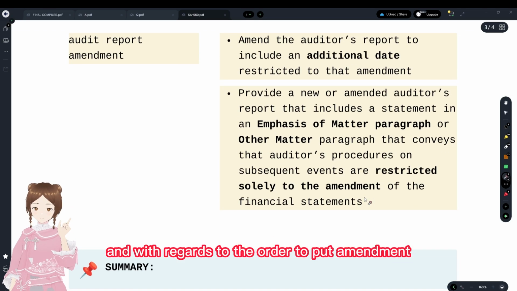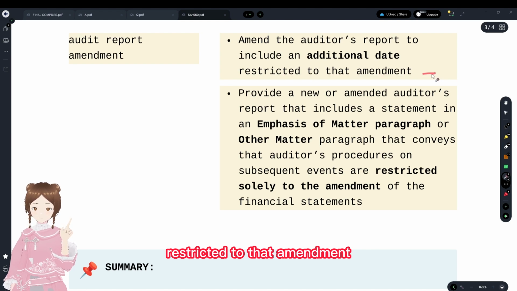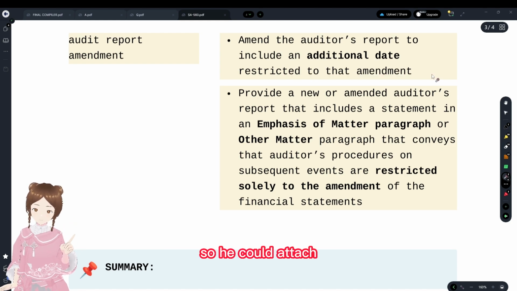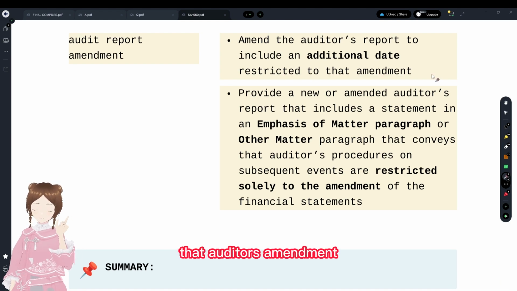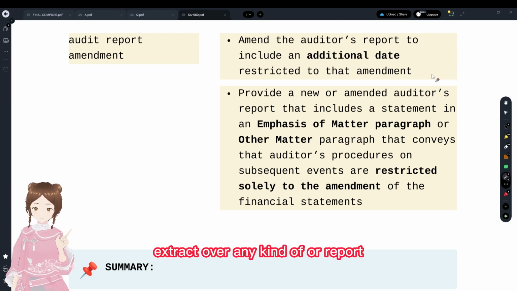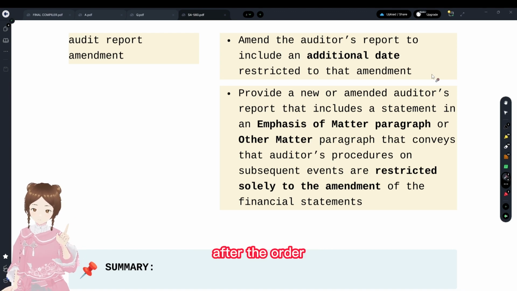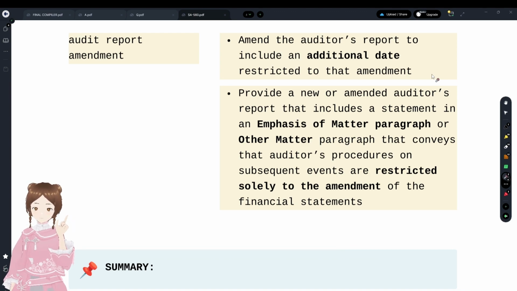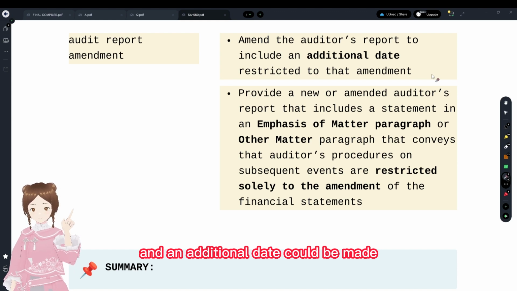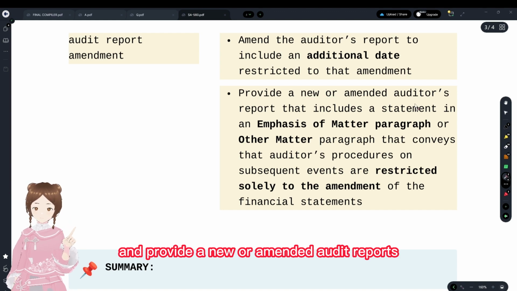And now, with regards to the audit report amendment, amend the auditor's report to include an additional date restricted to that amendment. So he could attach an auditor's amendment paragraph, with an additional date after the date of the auditor's report, made only with regards to that amendment, and provide a new or amended audit report.